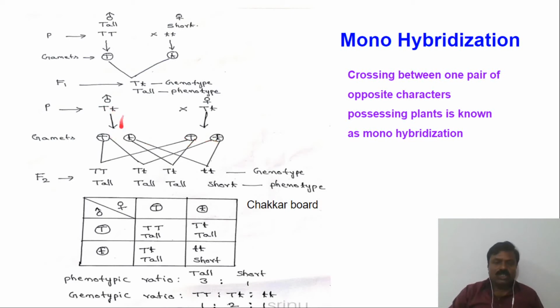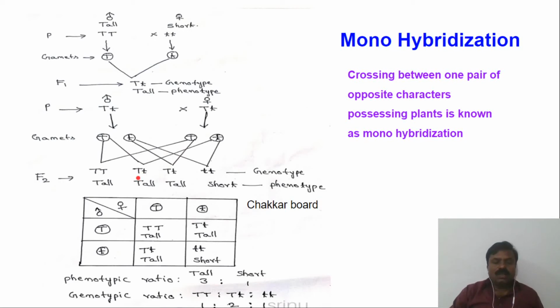This is producing two gametes and this is producing two gametes. This gamete can combine with this gamete, and it can also combine with this one. When this gamete crosses with this gamete, then capital T is formed. And when this gamete crosses with this gamete, then capital T small t is formed.